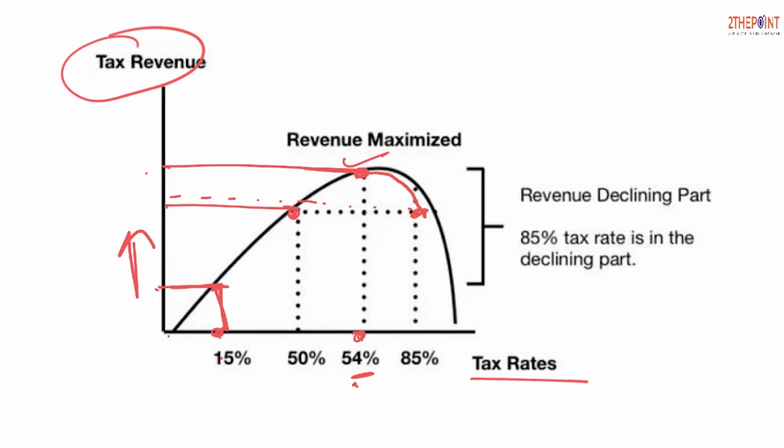Now if you see how much tax is collected, there is a fall in the tax revenue from here, which was the maximum. There's a downward shift in the tax revenue. So that is what the Laffer curve is trying to explain: if you increase the tax rates after a certain limit, it would lead to a reduction in the tax revenue which initially increased.